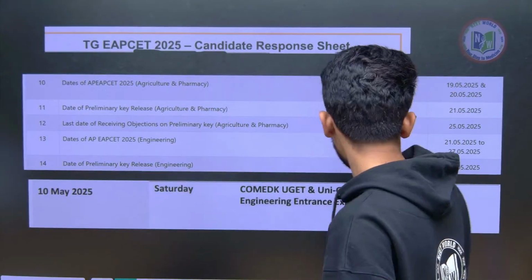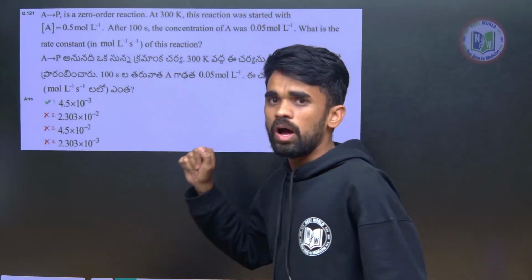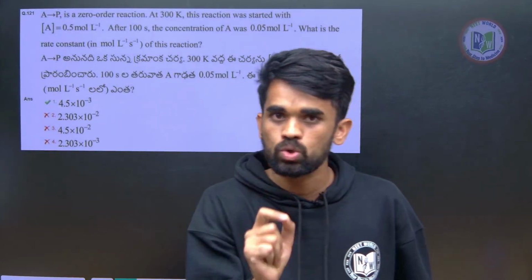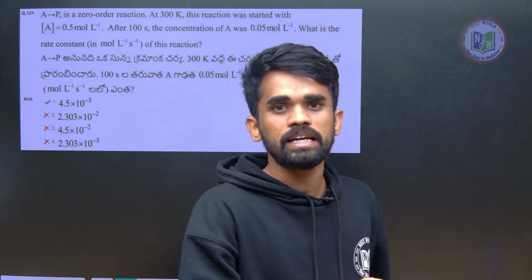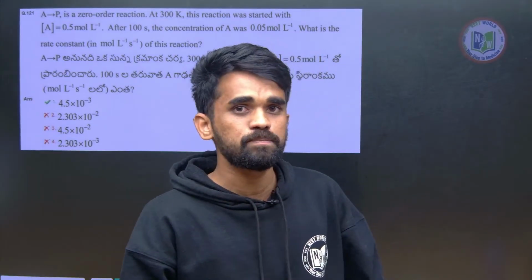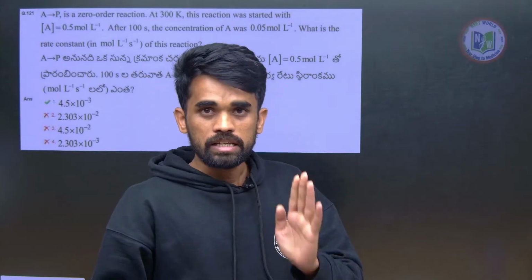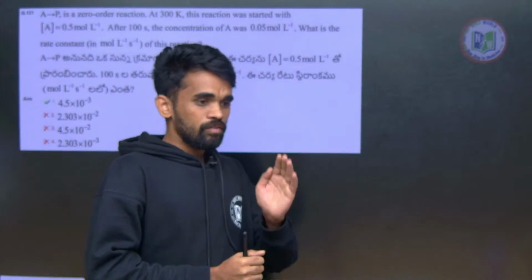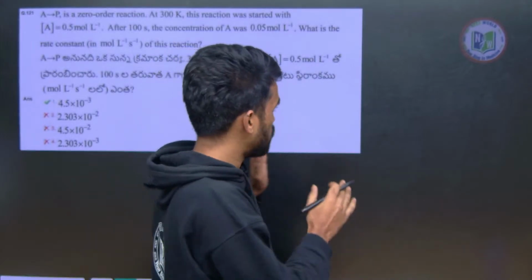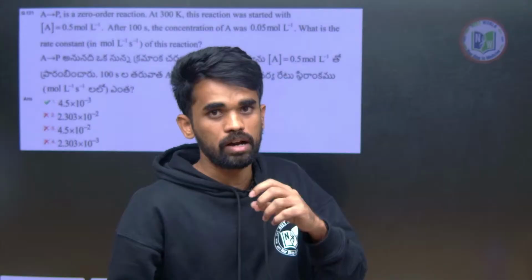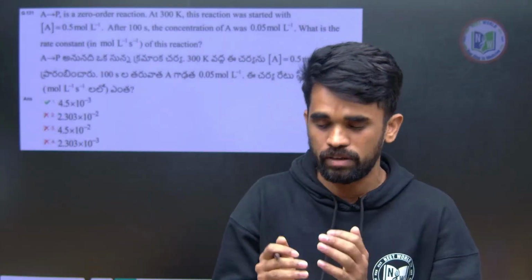Now regarding the chemistry part, I felt that the paper is not so easy. I definitely say it is medium to hard as per the question to time ratio. We have around 1 minute 20 seconds for each question, according to the number of questions and the 3 hours of time.